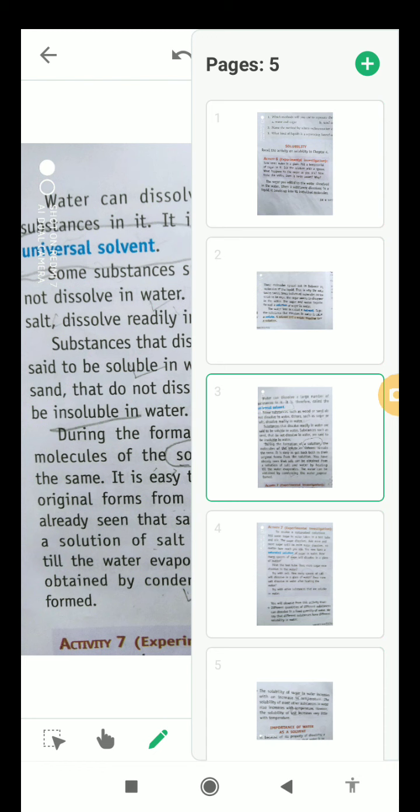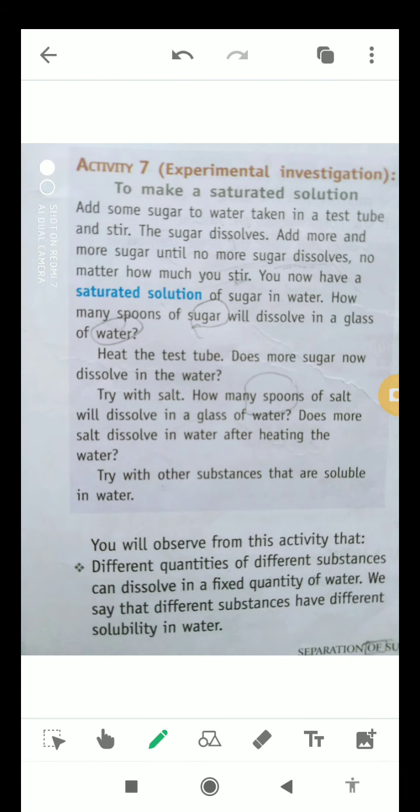Now the next slide. I will talk about activity number 7. In this we will talk about how we can make a saturated solution. Okay. For this, first of all, we have to add some sugar to the water taken in a test tube, and now we will stir it. The sugar dissolves, as we all know, and now we will add some more sugar until no more sugar dissolves. So no matter how much you stir, you now have a saturated solution of sugar in water.